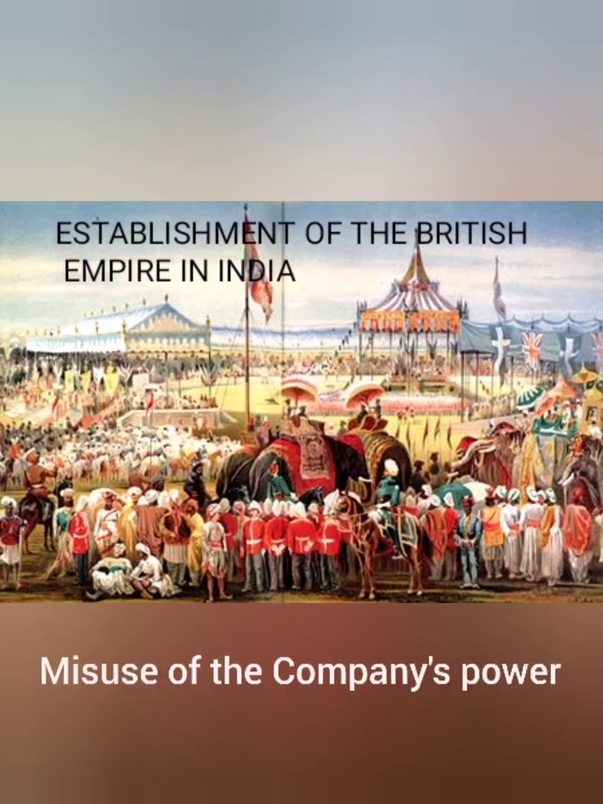Students, now next is misuse of the company's power. You know the Indian rulers soon found that the burden of giving gifts to the English East India Company and bearing the expenses of its army was becoming very heavy. They were also troubled by many other activities of the company.